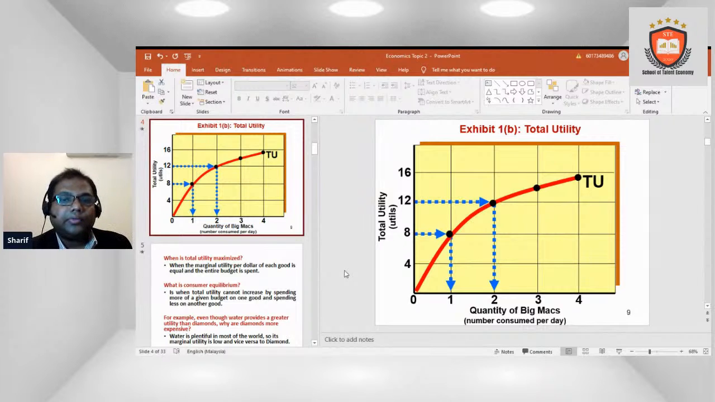Second, if you focus on the quantity of Big Macs and total utility, you can understand that total utility is, let's say we consume one Big Mac and total utility is 8. This is the total utility. When we consume two Big Macs, at that time our total utility is 12.